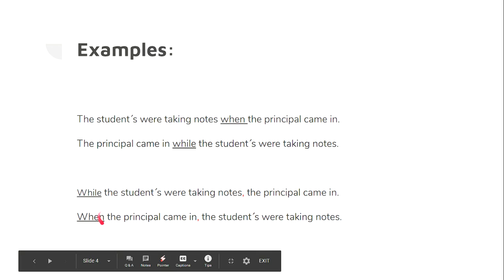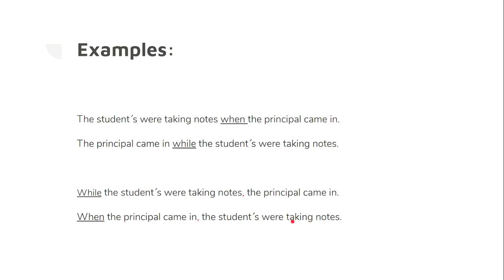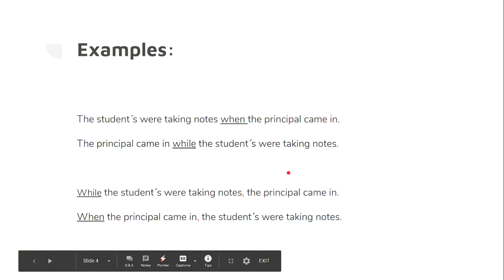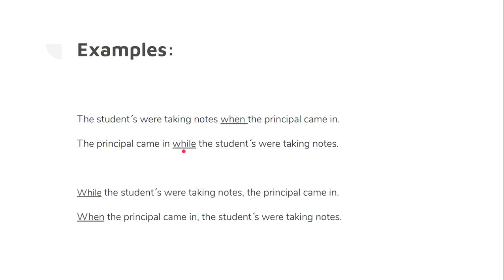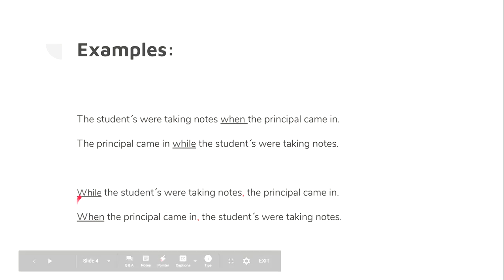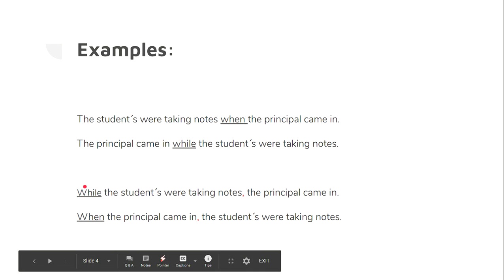And when the principal came in, the students were taking notes. If you analyze, they all have the same meaning, but we have the time word either in between or at the beginning. Just a reminder that the comma goes in the middle or at the interruption of the two actions. Okay?